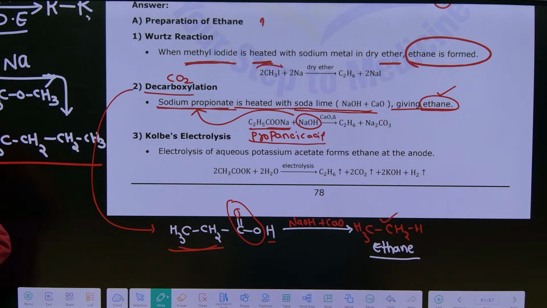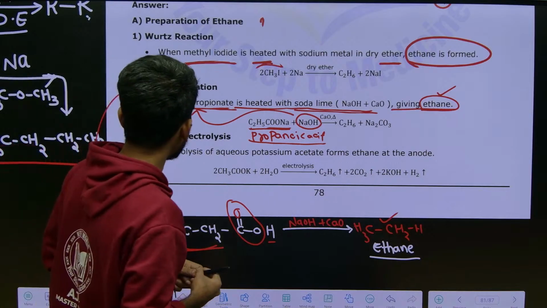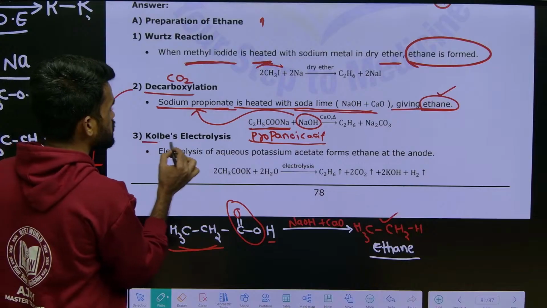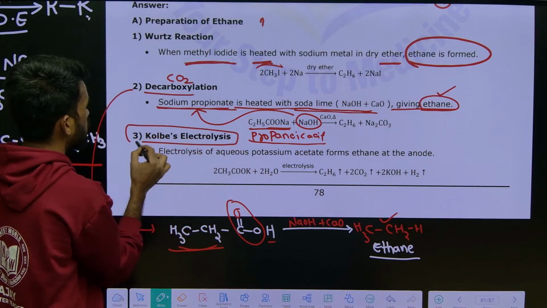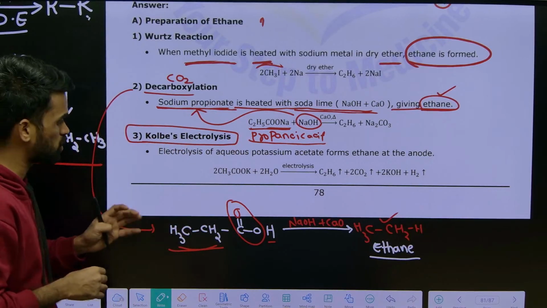Next one here, you need to understand one more reaction, that is Kolbe's electrolysis. What is this? I will explain this Kolbe's electrolysis.